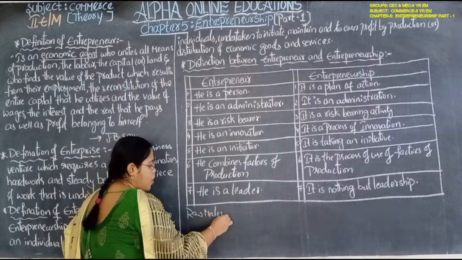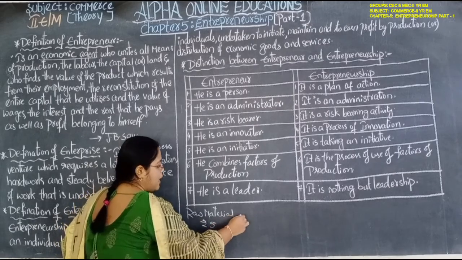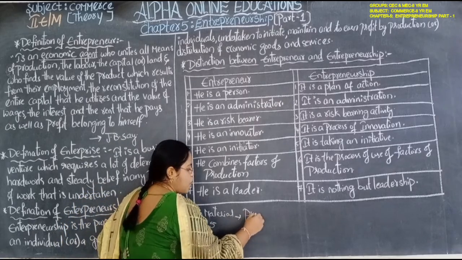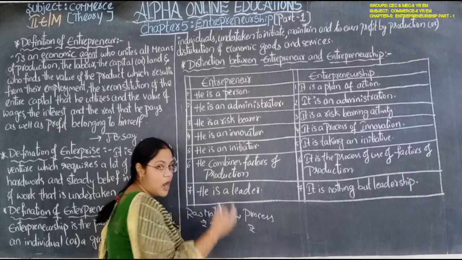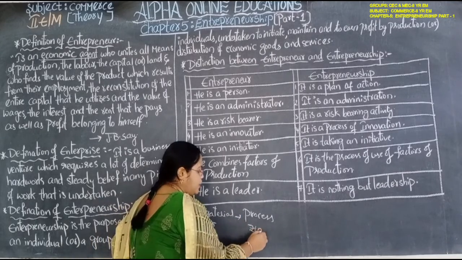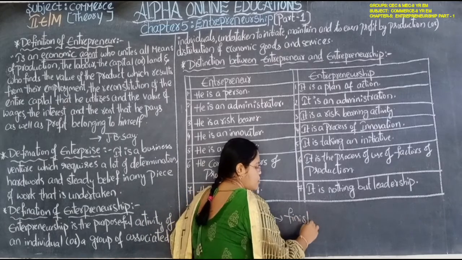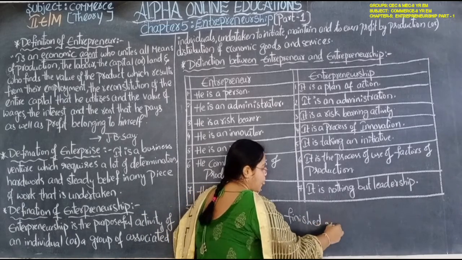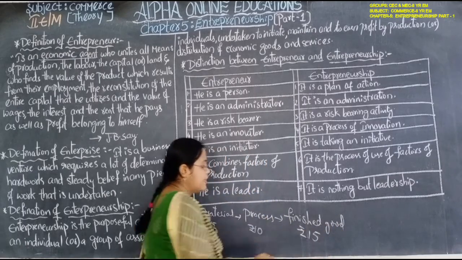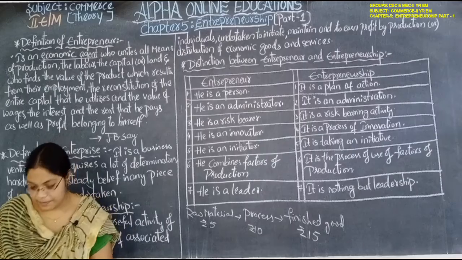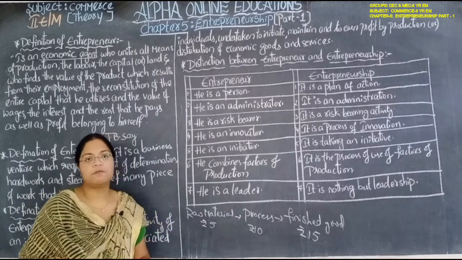For example, raw material is purchased for ₹5, and by doing the process of converting the raw material into a product, it will take 10 rupees, and for the finished good, it will take 15 rupees. Then these 15 rupees will be the cost of that product.